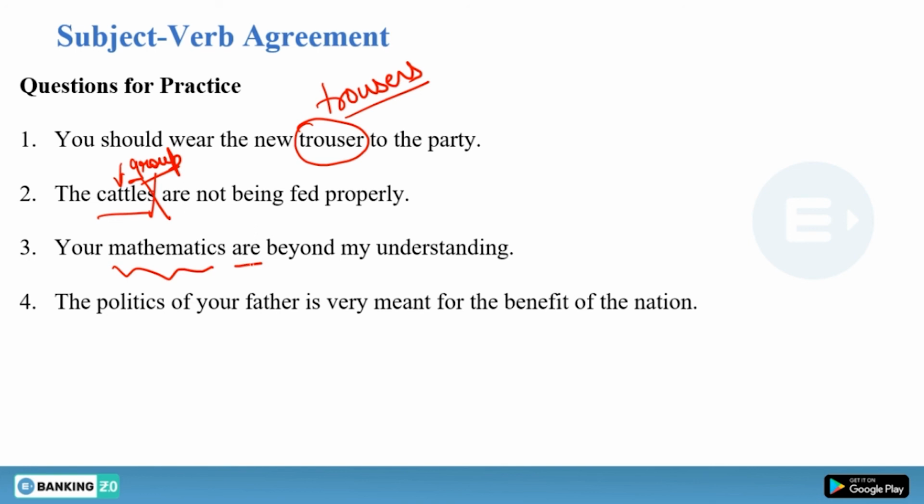This is fine. Okay. The politics of your father is very meant for the benefit of the nation. Is it fine? Yes, this is a correct sentence because it has politics of your father. No, you cannot say politics of your father is, because this is not the subject. This is not talking about the subject politics. It is talking about the politics. So you have to use: the politics of your father are very meant for the benefit of the nation, right?